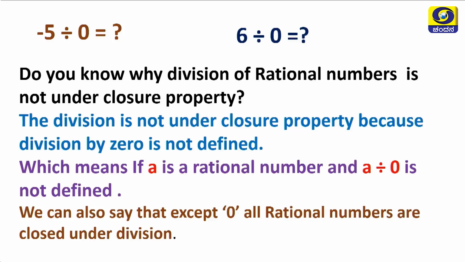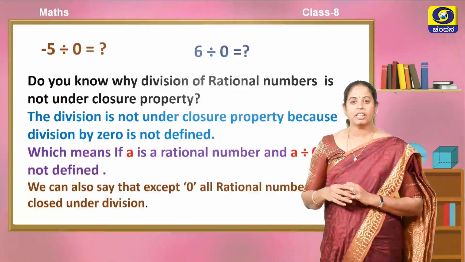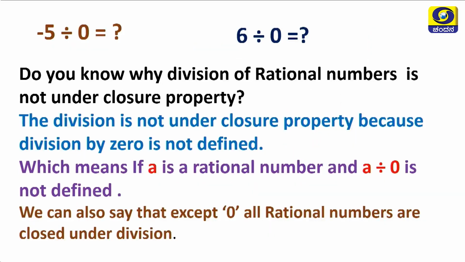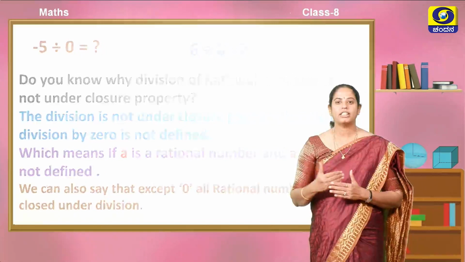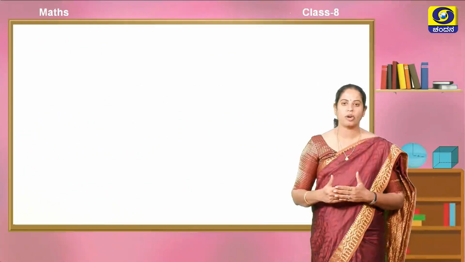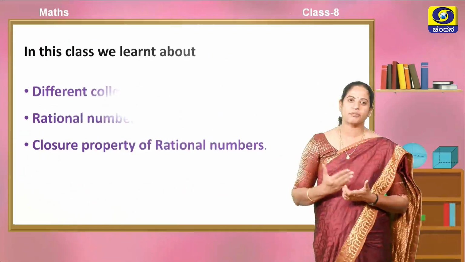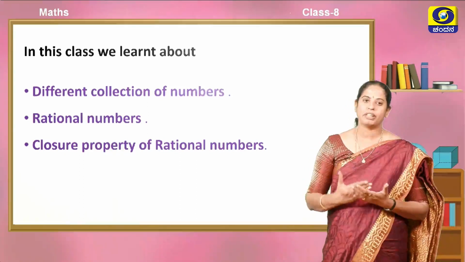Hence, we cannot generalize that the set of rational numbers is closed under division. But if you take 0 out of the set of rational numbers, then we can say the set of rational numbers is closed under division. So children, we have discussed the closure property on addition, subtraction, division, multiplication.